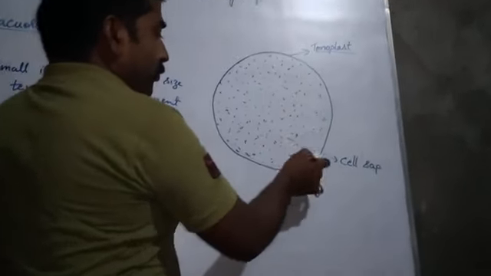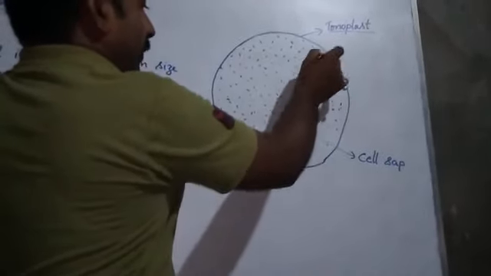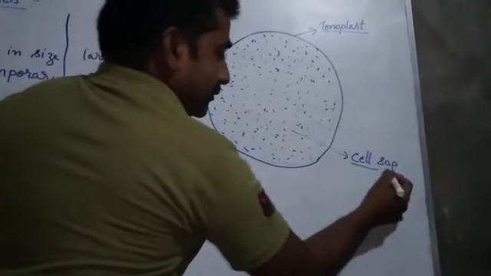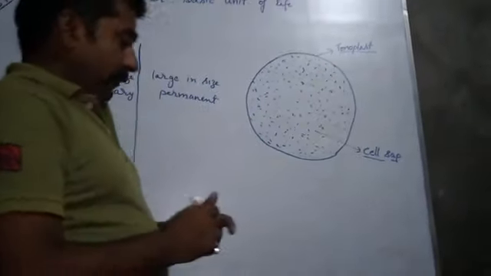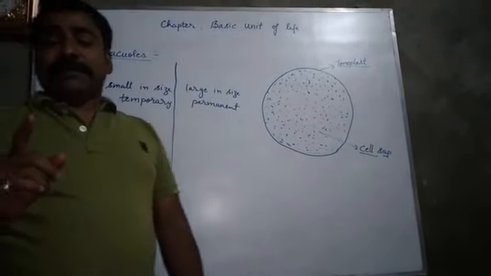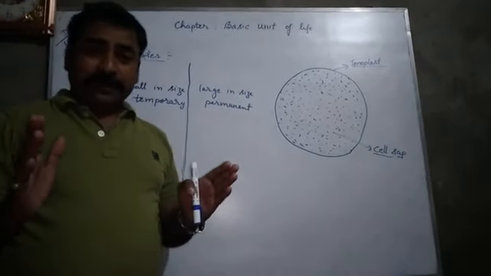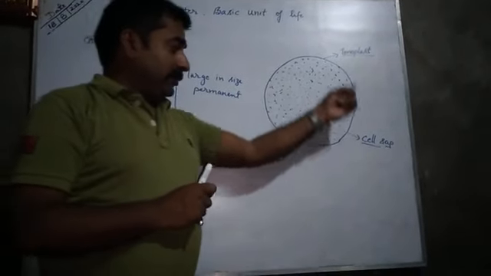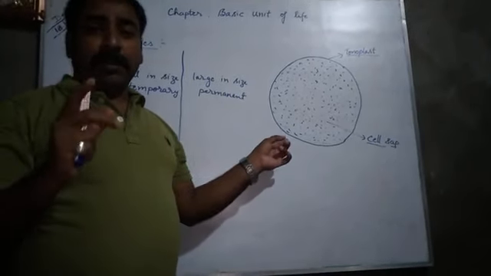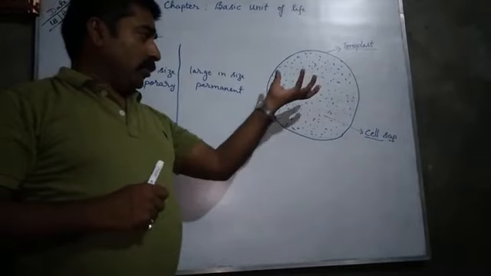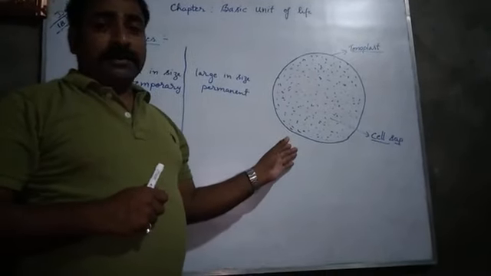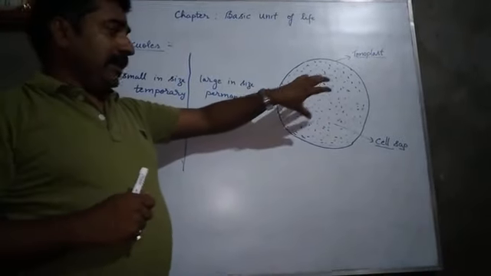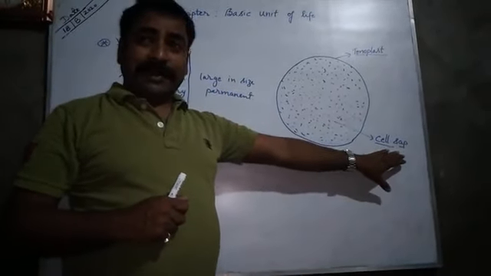Here I have shown you the fluid, and this fluid is called cell sap. So vacuoles in plants are larger in size and permanent, single membrane bound cell organelles. The membrane which bounds the vacuole is called tonoplast, and the fluid filled inside the vacuole is called cell sap.